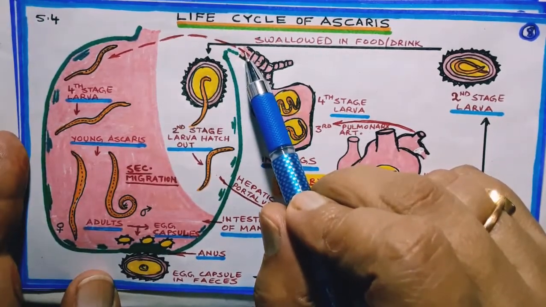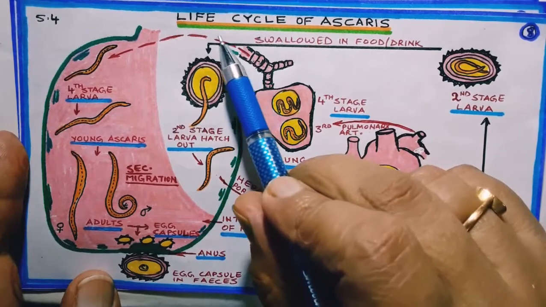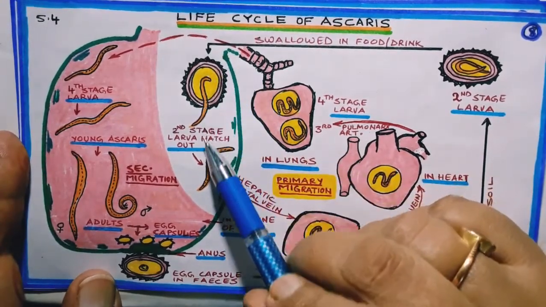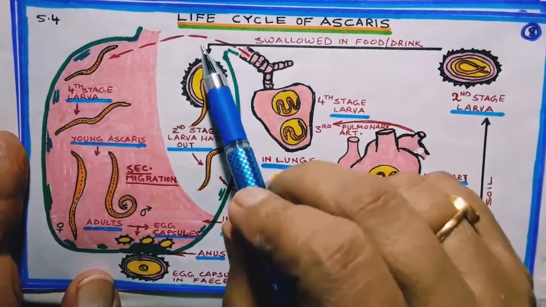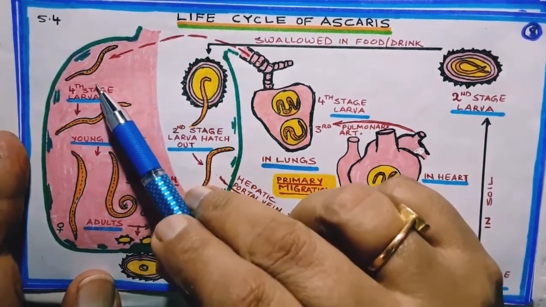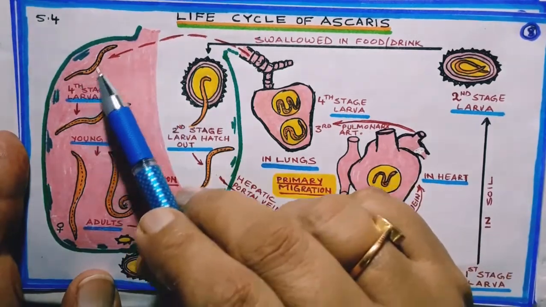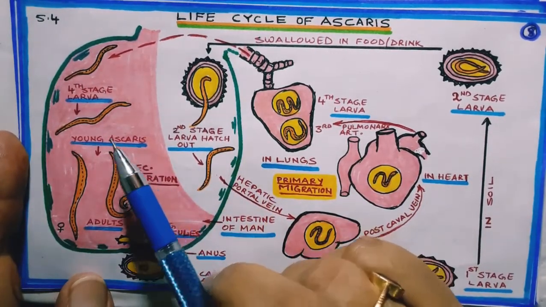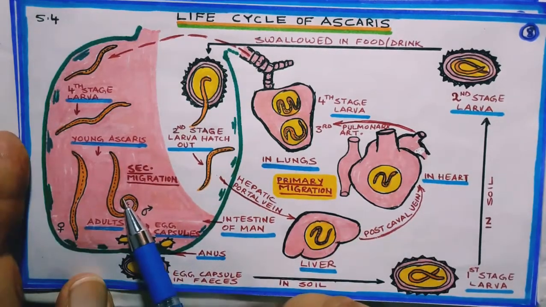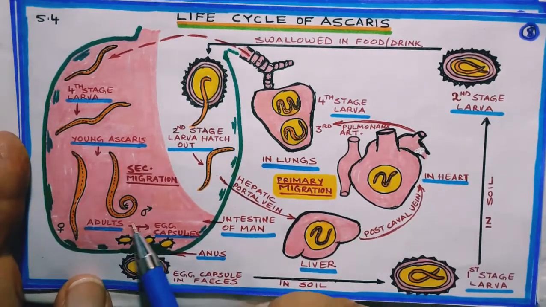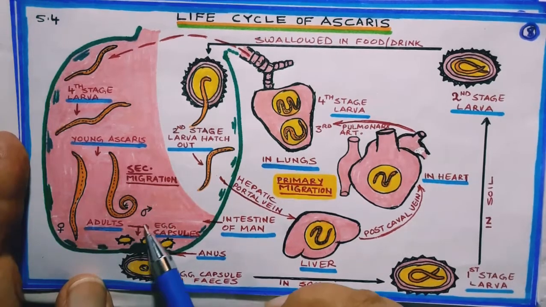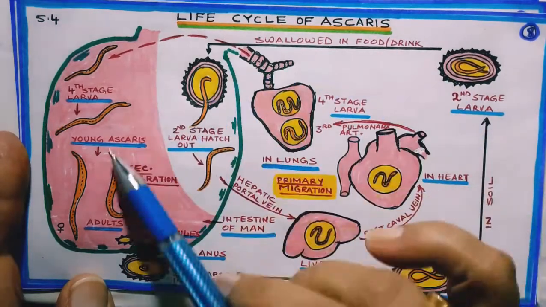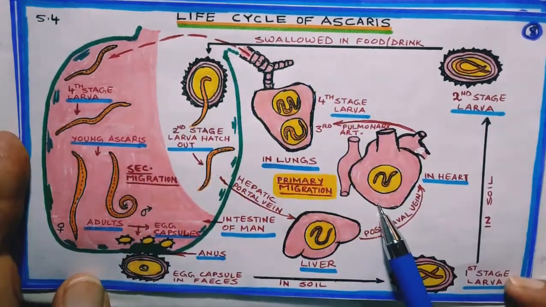From trachea it is coughed out and we swallow it again, and this then reaches the intestine, where finally the fourth stage larva changes into young ascaris. Then young ascaris changes into adult and they start reproducing and producing egg capsules which are liberated in soil, and like this the cycle goes on repeating.